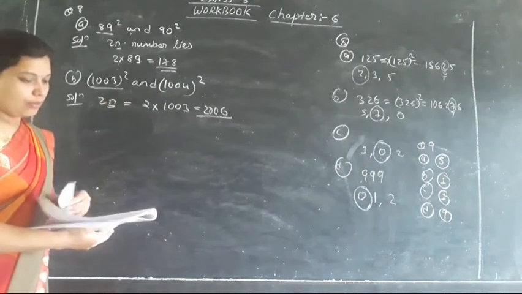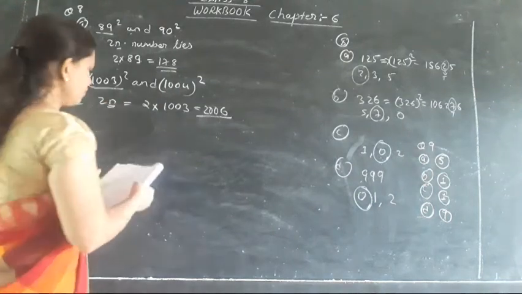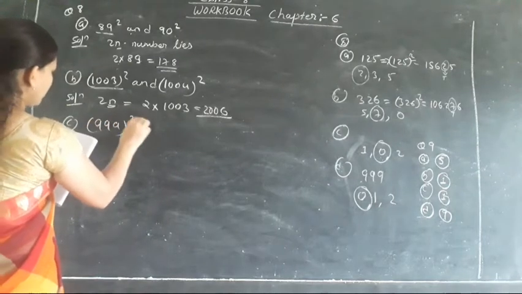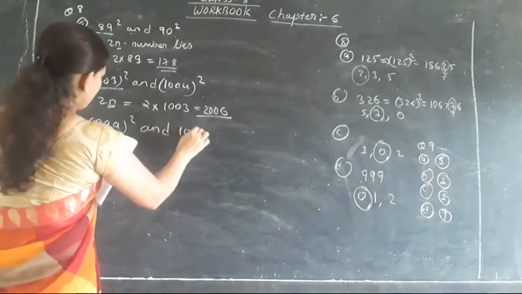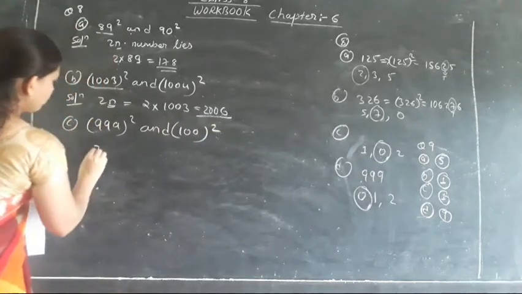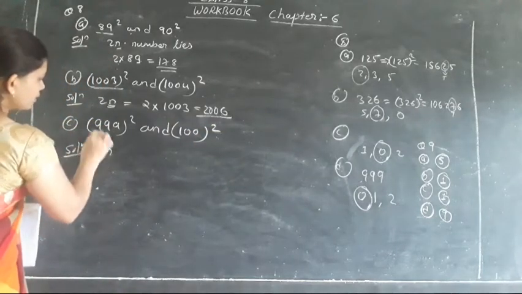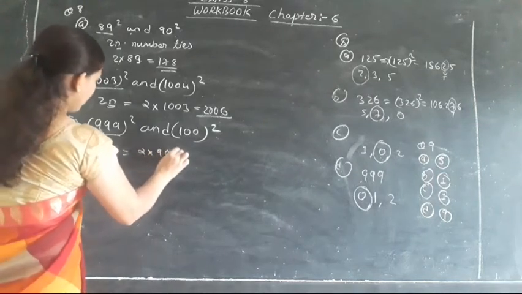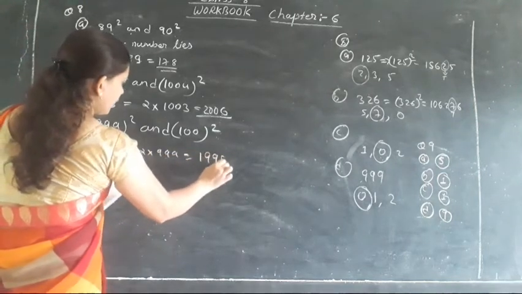Clear everyone? Moving toward the next, C part: 999 square and 1000 square. So 2n numbers lie, where n is 999. So 2 into 999, and the answer will be 1998.